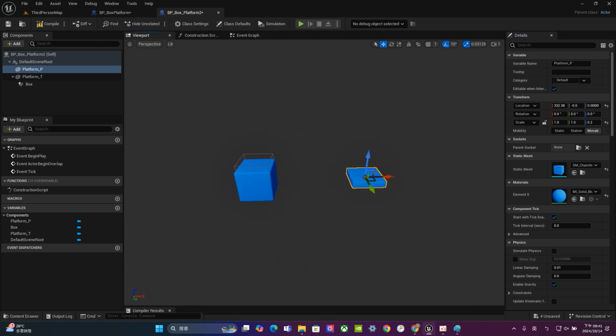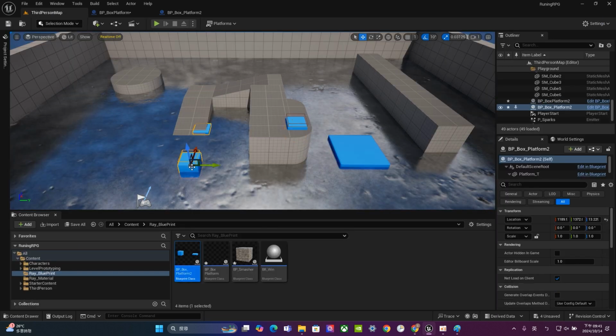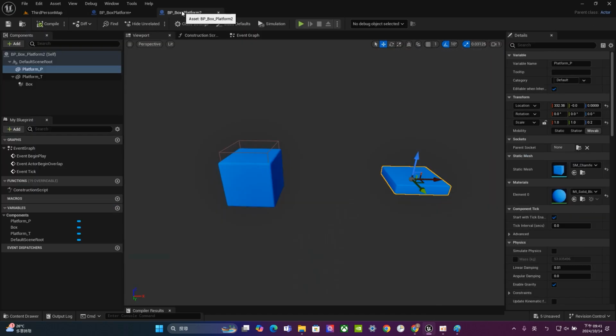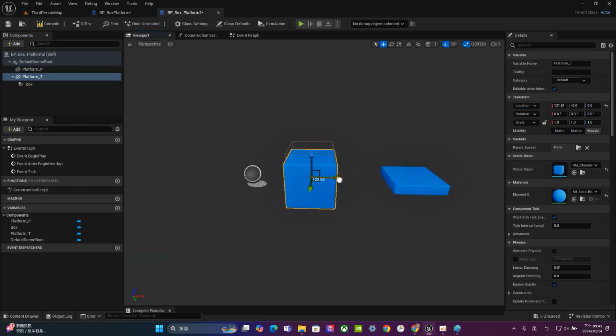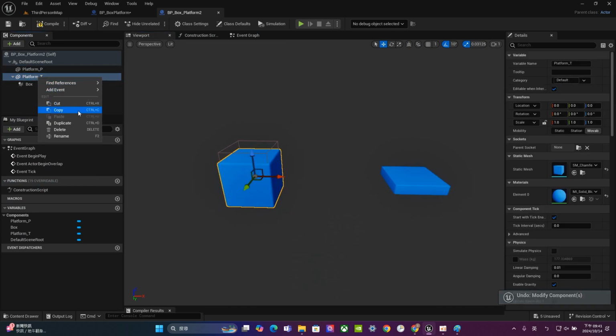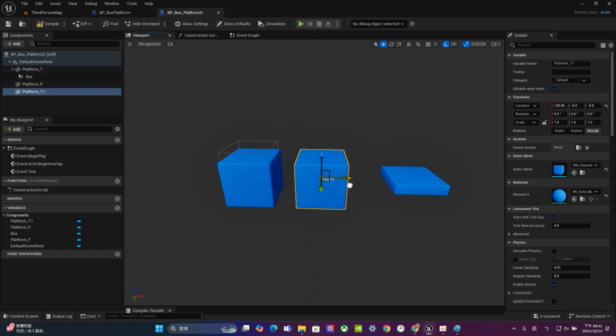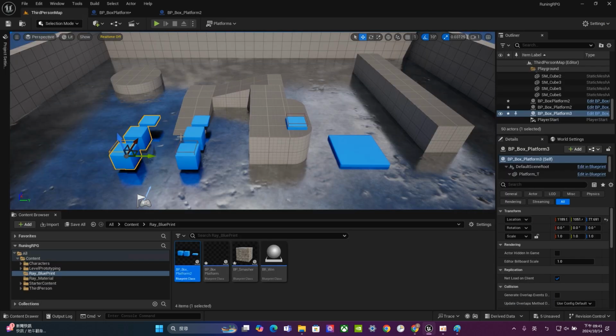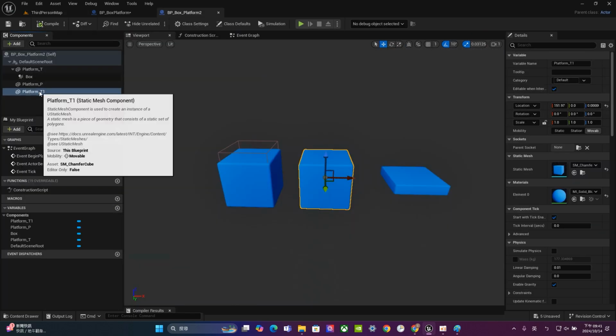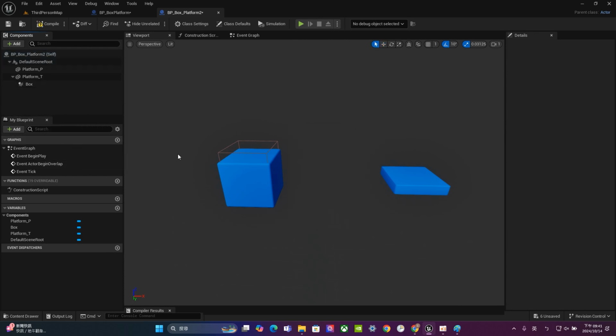Alright, once we finish, let's just click Save and Compile. Remember, every time you change your object, once you change your blueprint, don't forget to save and compile so that it will store your change. Now, if we drag them here, it will show up like this. And if I duplicate this one, for example, let me duplicate one more, and I save and compile. So you can see all the same blueprint objects will change as well. Anyway, it's just a demonstration. I don't need so many bugs.